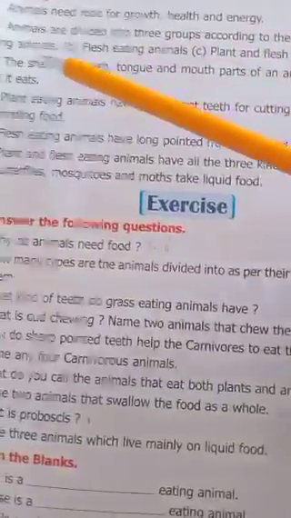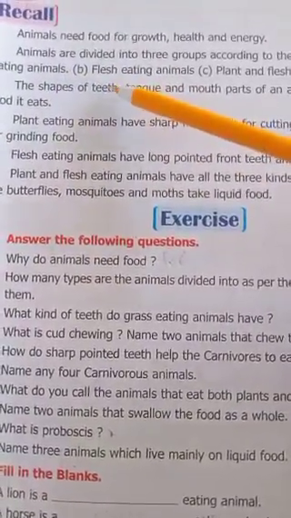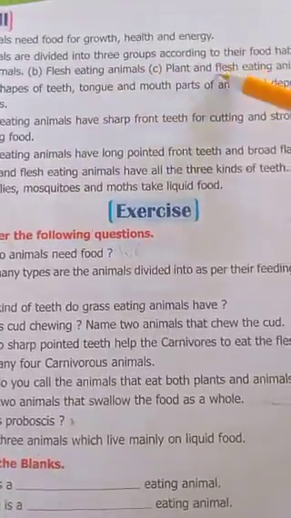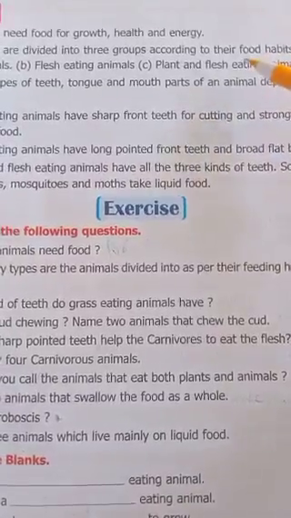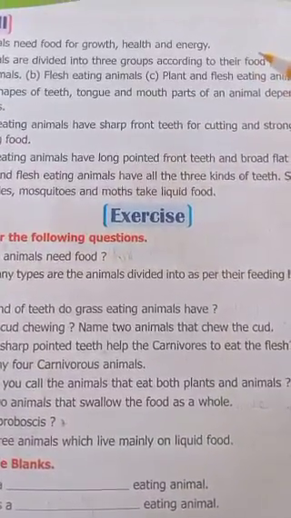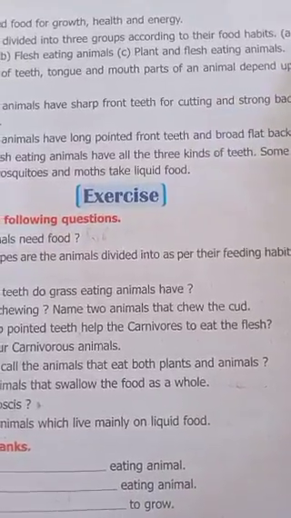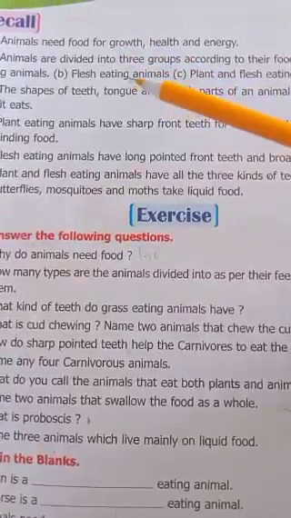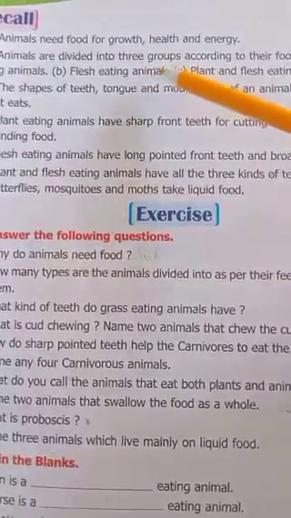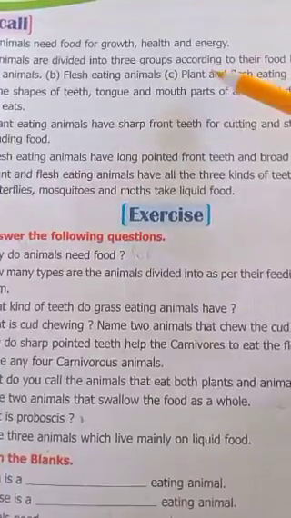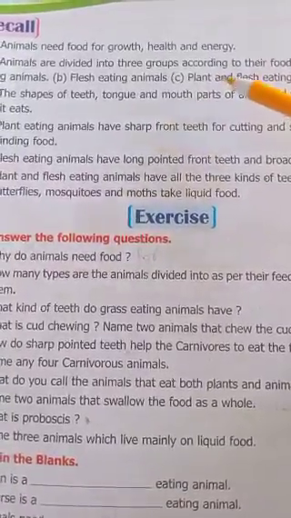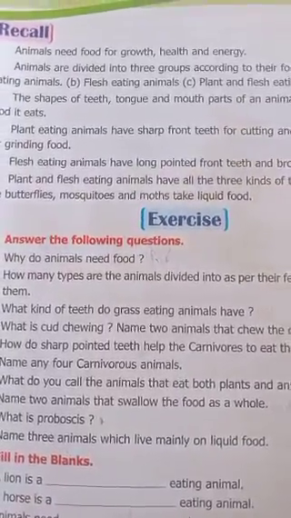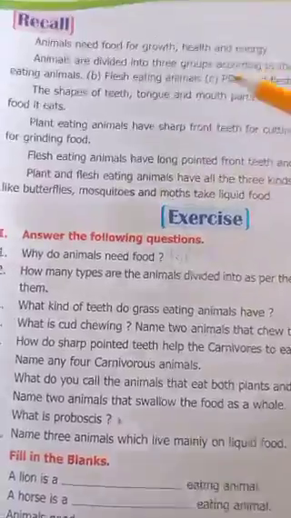Plant eating animals, some animals eat only plants. Flesh eating animals, some animals eat only animals. Plants and flesh eating animals, they eat both plants and flesh. Those animals who eat plants are called herbivorous animals. Animals which eat only flesh are called carnivorous animals. Animals that eat plants and flesh are called omnivorous animals. These are the 3 types of animals based on their food habits you learned in this lesson.